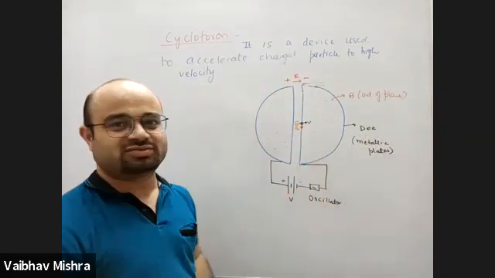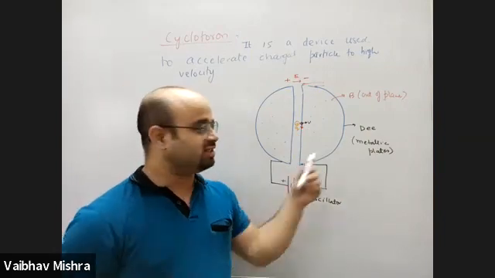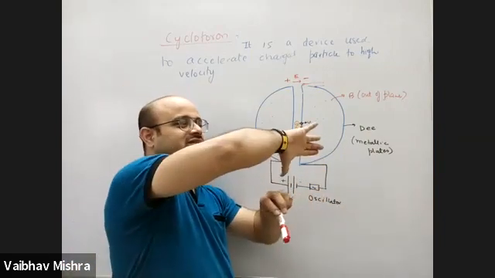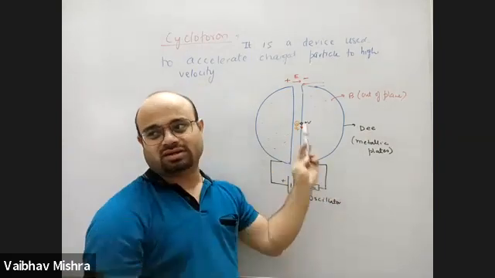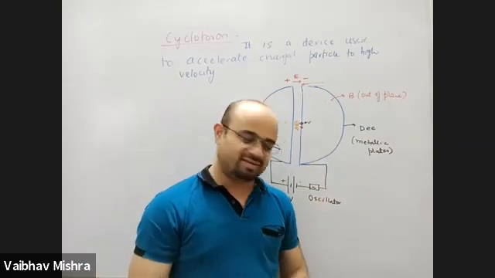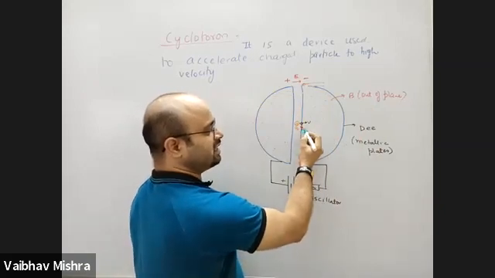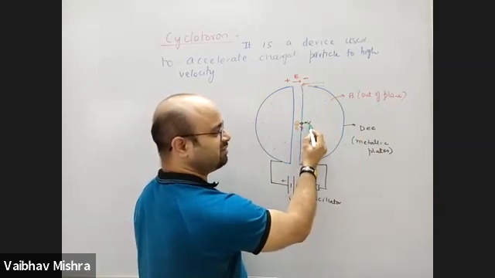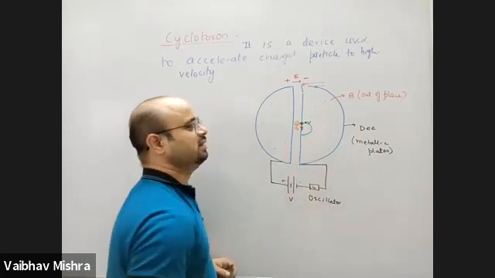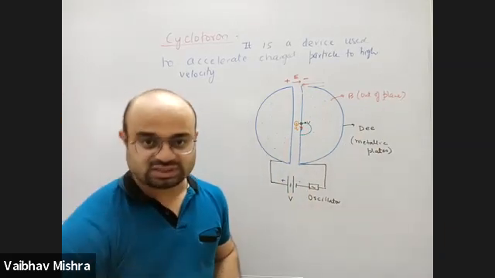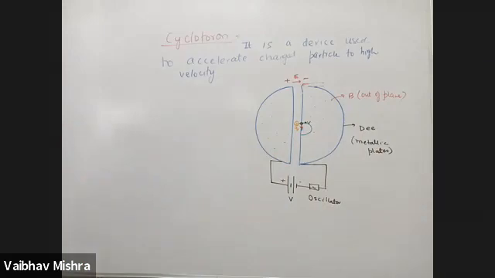Another even better way is v cross B. Velocity is towards right, magnetic field is outwards. Velocity to magnetic field, thumb is down, it is downwards. Yes. Convinced? Okay. Force is downwards, that means it starts moving on a curve. It is coming in from outside, so at most it can move on a semicircle. Because of the small velocity required, its speed is also a little low, so the radius will also be small, but it will perform a semicircle. It will make a semicircle and come out from the other direction.